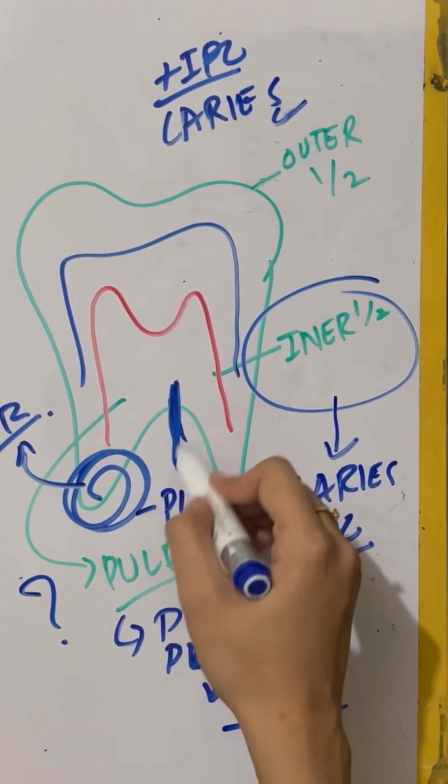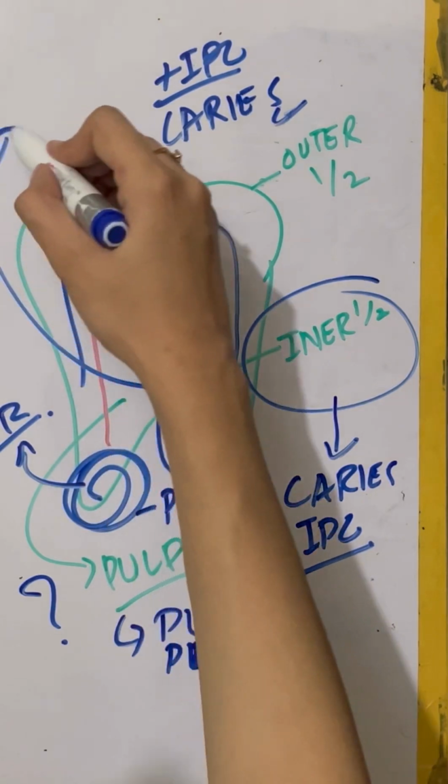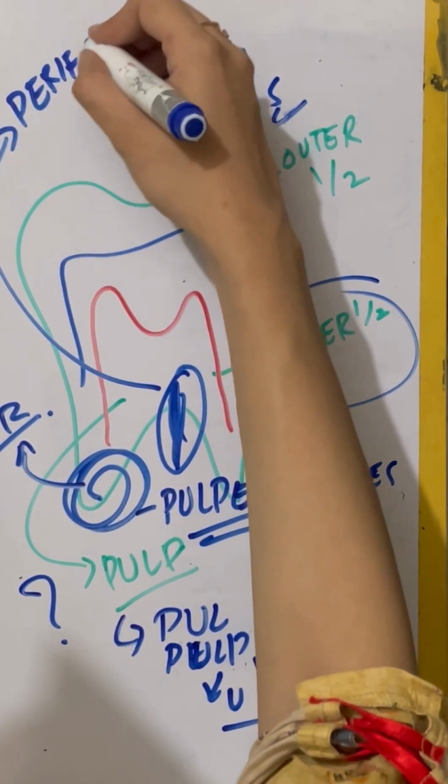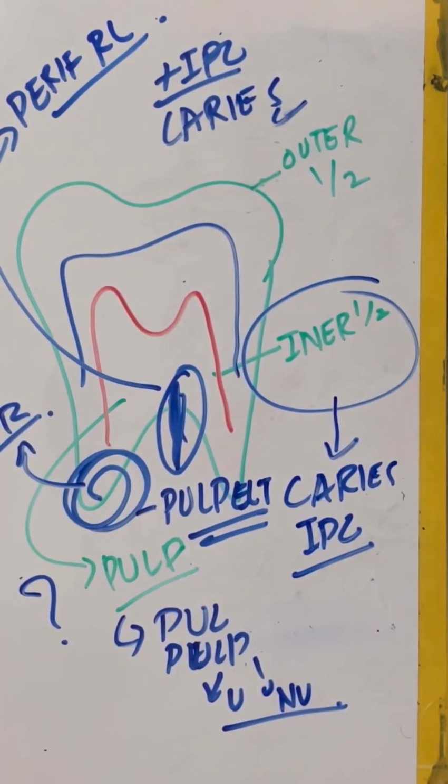If there is furcation radiolucency, what will we do? We will just prefer extraction and non-vital pulpectomy. So this was all about the indications of different procedures related to clinical and radiological signs.